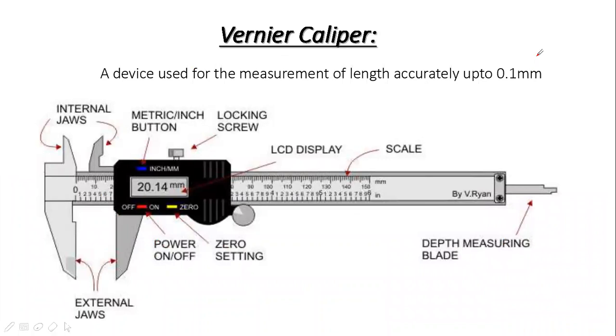Now the next topic is vernier caliper, a device used for the measurement of length accurately up to 0.1 millimeter. 0.1 millimeter means 1/10 of a millimeter.